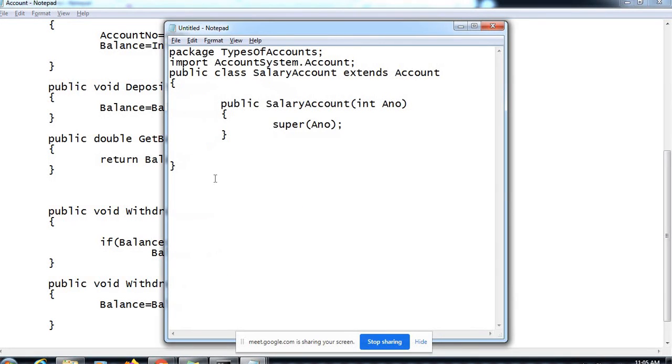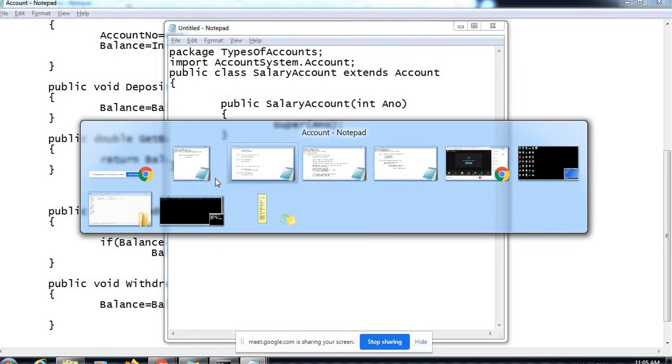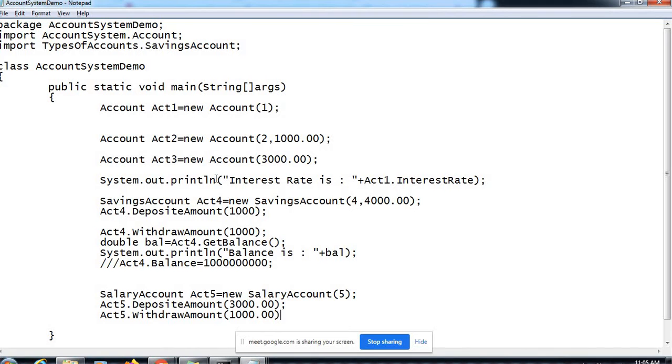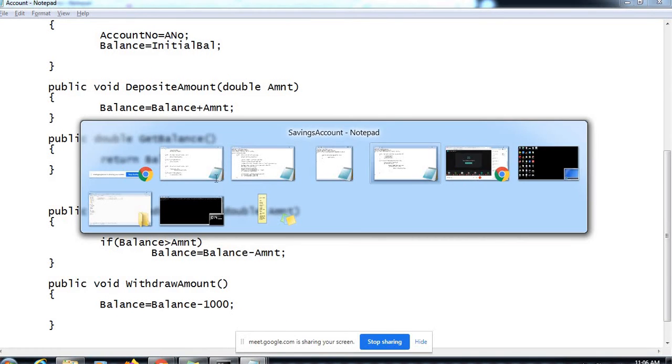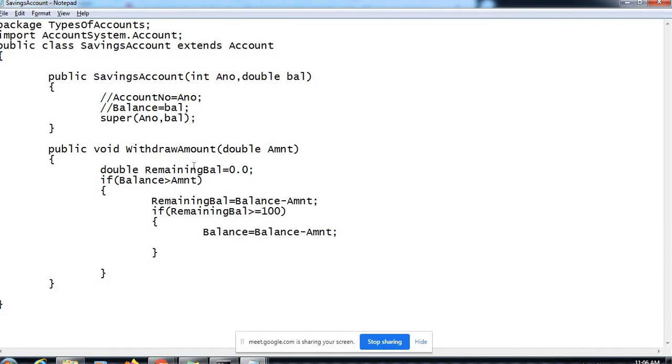So overriding a method is not compulsory here. Let's understand. Overriding is not compulsory in this case. We overrode the method in case of our savings account because of the different rule the savings account has applicable: after withdrawal, your account should be left with a minimum 1000 rupees balance. That was the rule for the savings. But salary account doesn't have that kind of a rule.